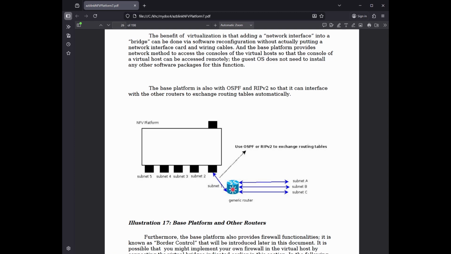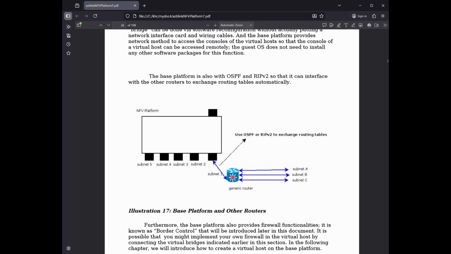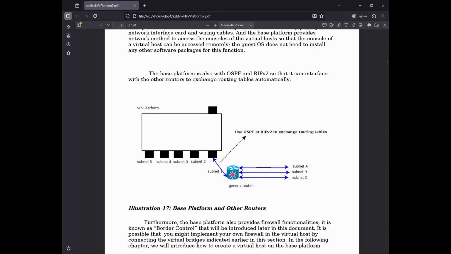It is possible that you might implement your own firewall in the virtual host by connecting the virtual bridges indicated earlier in this section. In the following chapter, we will introduce how to create a virtual host on the base platform.